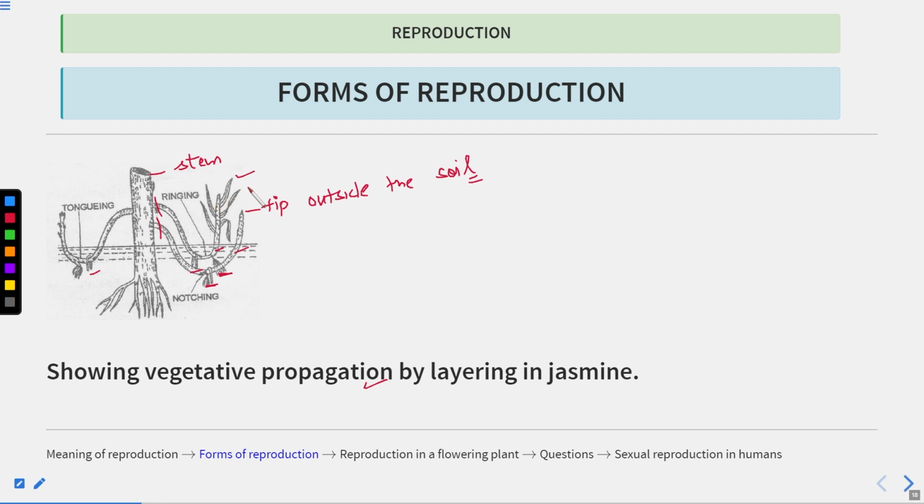Here you can see formation of new leaves, and the roots have also arisen. These should be adventitious roots, meaning they are arising from a region other than the radicle. This growth can be induced by either tonguing, ringing or notching.